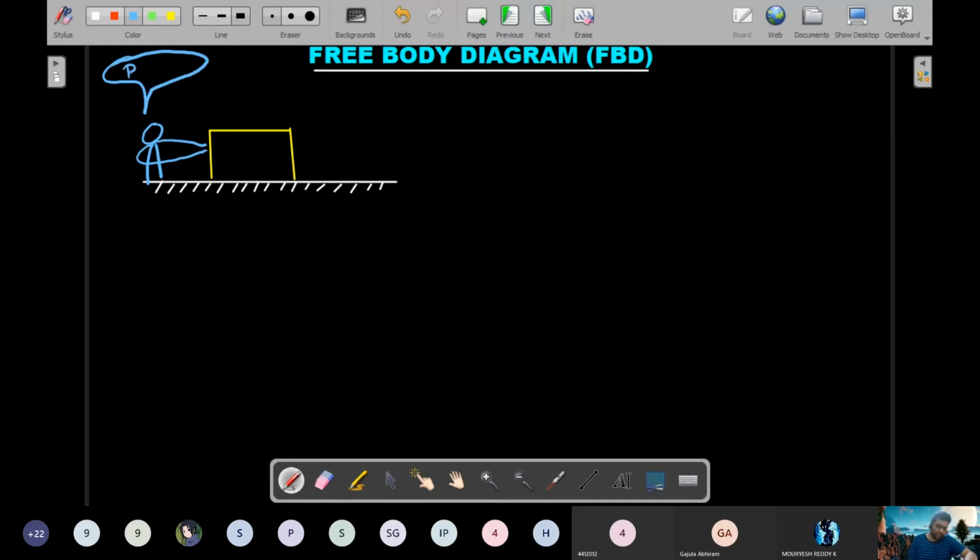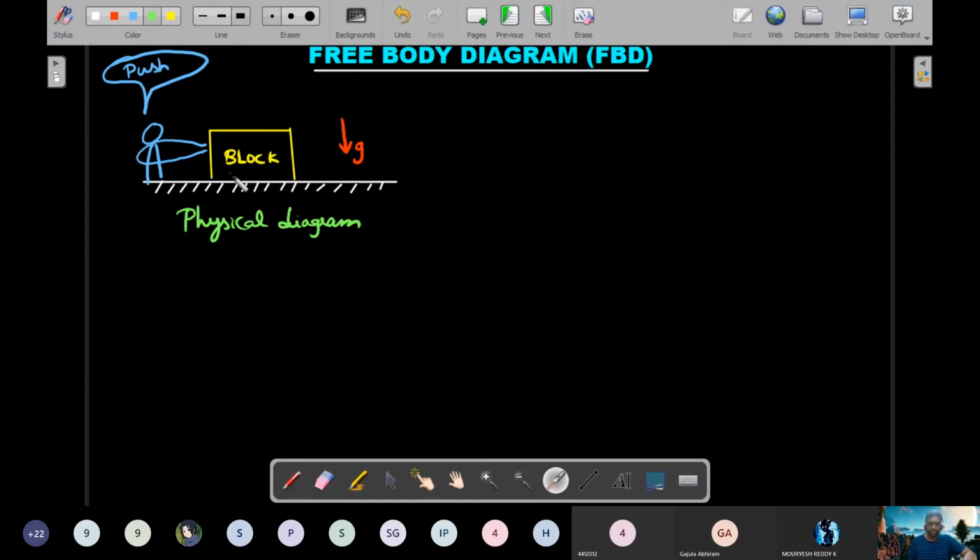So he's trying to push it, and this is a block. There is acceleration due to gravity at that place, let's suppose. So we'll try to understand that this is a physical diagram. If you take a photograph, I know it won't be as bad as I have drawn it, but you get an idea. So this is called a physical diagram.